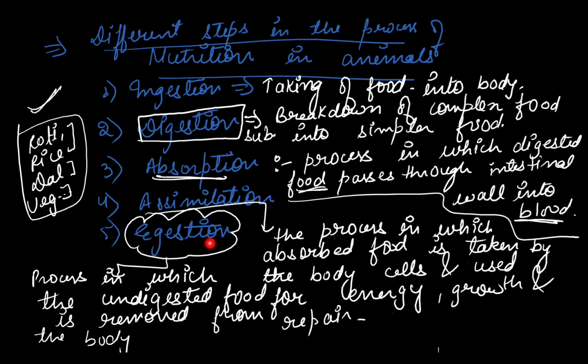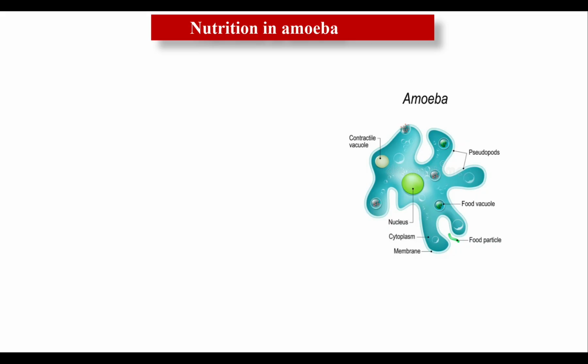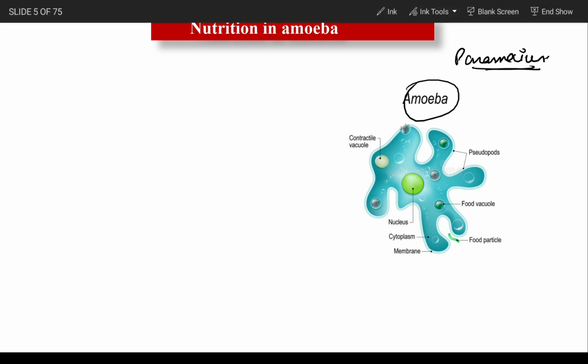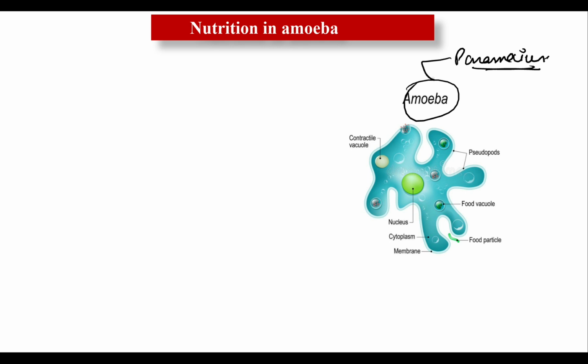Now come to the next part. Nutrition in simple animals. Amoeba and even the paramecium, these two are very simple animals. The body of each one of them consists of a single cell only. Single cell organisms actually. So these are known as the unicellular animals.